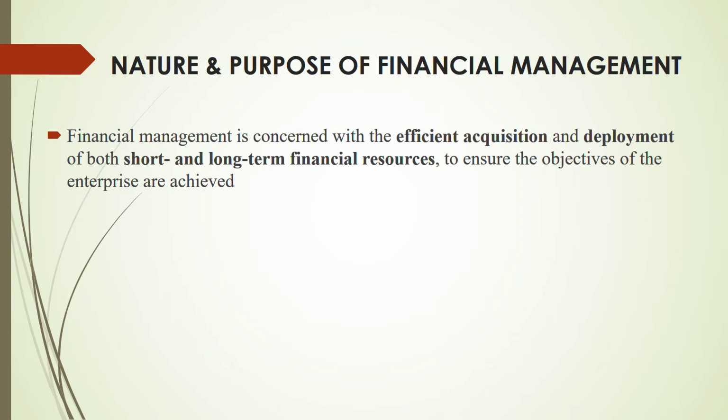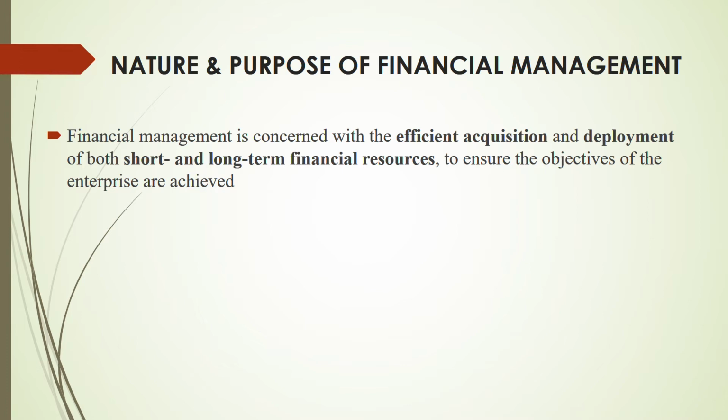See the words, both short and long-term. In an MCQ, they might ask only short-term financial resources or only long-term. If you write that answer, you will be wrong. Why? Because it's not only short or only long. Both short and long-term financial resources to ensure the objectives of the enterprise are achieved. This is the definition of financial management.